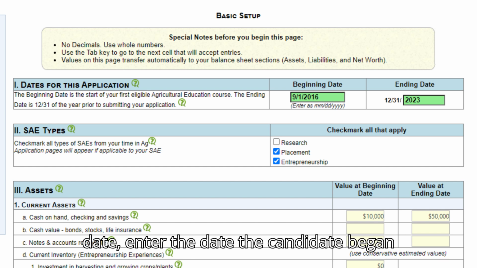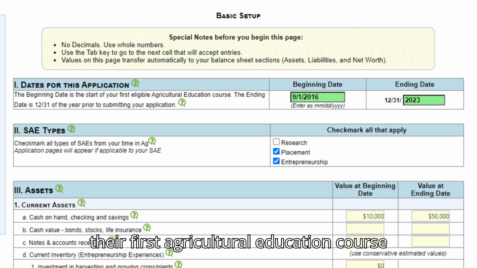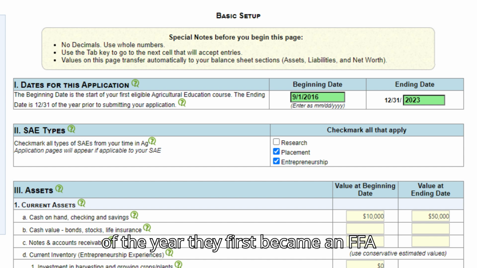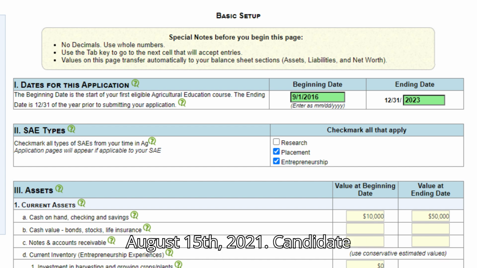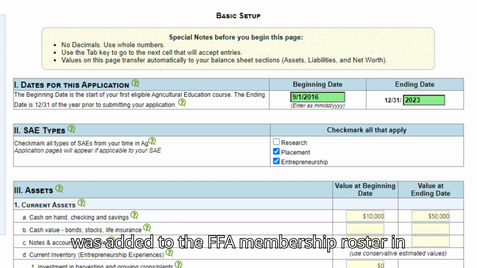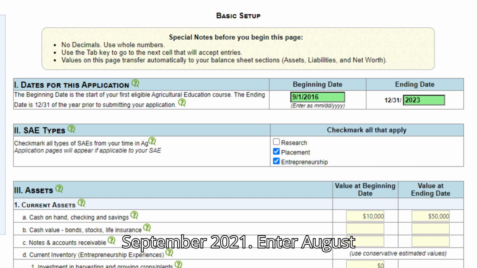Enter the date the candidate began their first agricultural education course of the year they first became an FFA member. For example, candidate's first agricultural education course began August 15, 2021. Candidate was added to the FFA membership roster in September 2021. Enter August 15, 2021 for the beginning date.